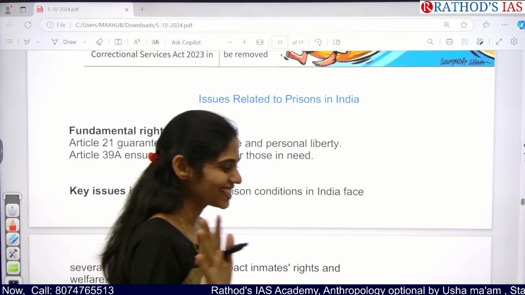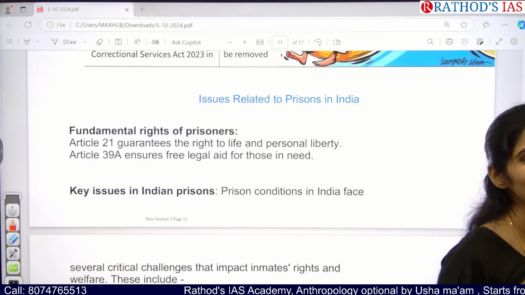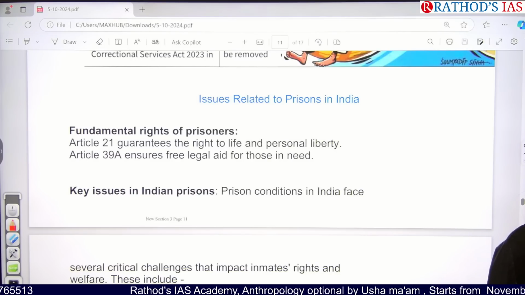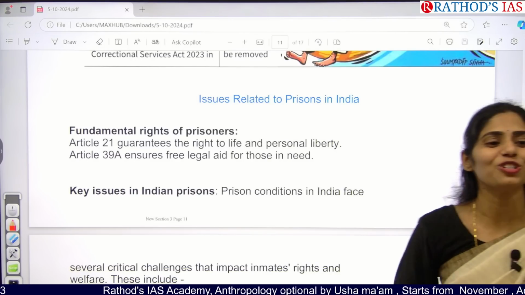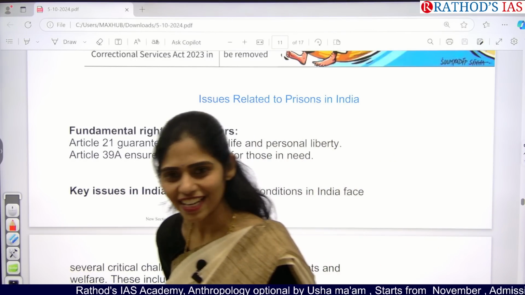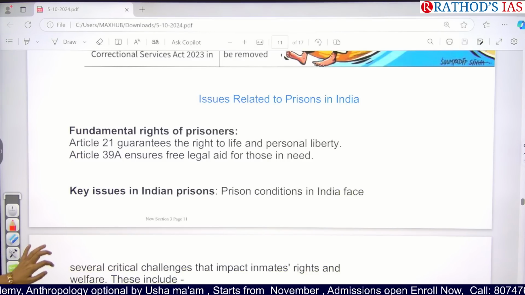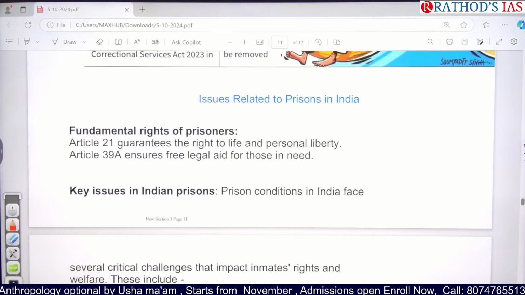I am not asking that. So what are the problems in our prison? One is overcrowding, but I am not talking about human rights violation. Overcrowding will lead to human rights violation. That's it. But human rights violation is not the cause. Next. No sanitation. Next. Yeah, discrimination. Next. Manuals. Everything will come through that word only.